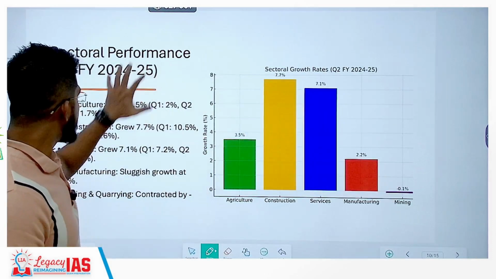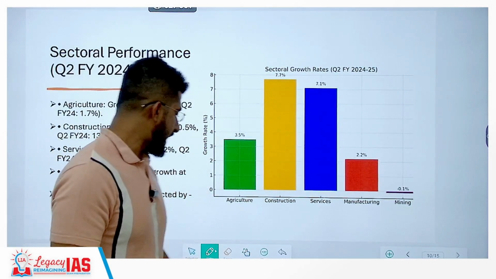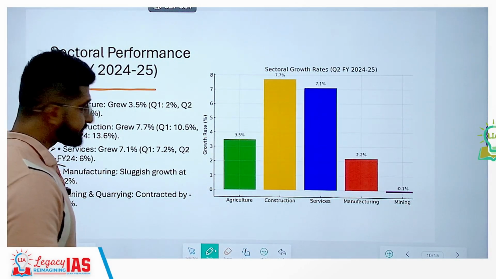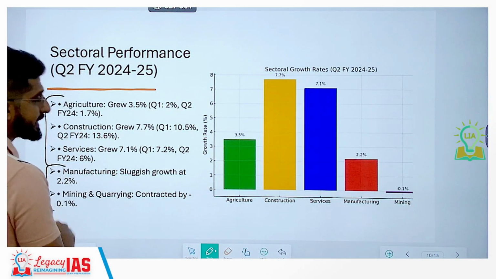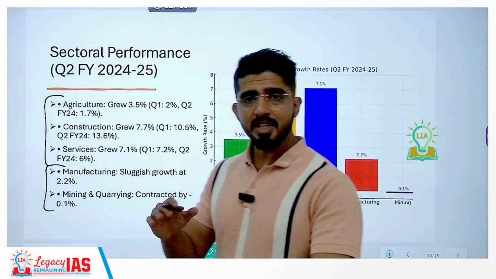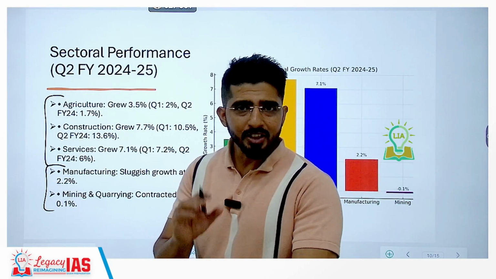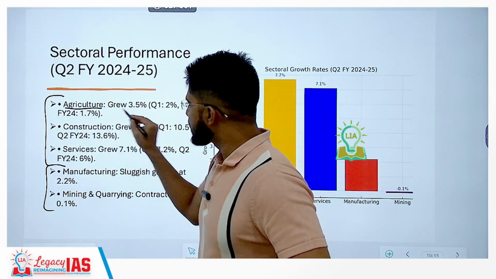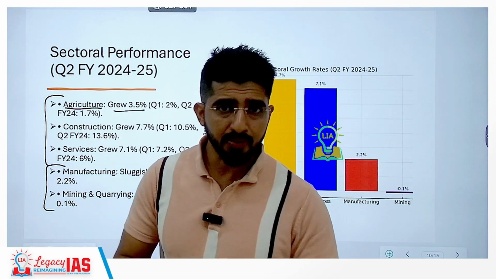Now, coming to the sectoral performance, as I had mentioned earlier, these two are the culprits that we know. The other three sectors, when you look at it, they have performed really well. In fact, these are the ones which have made a compensation and ensured that we are at least sticking at 5.4%. Look at this, agriculture grew at 3.5%.